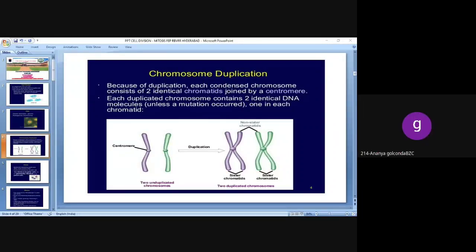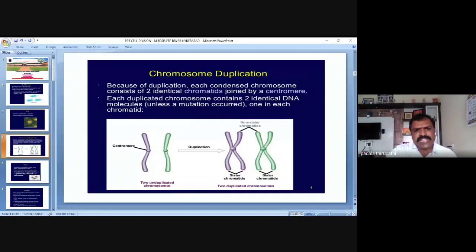Yes, sir. So each duplicated chromosome contains two identical DNA molecules unless a mutation occurred. If a mutation occurred, some other changes have happened. Okay, one in each chromatid. So in each chromatid, identical DNA molecules are present.